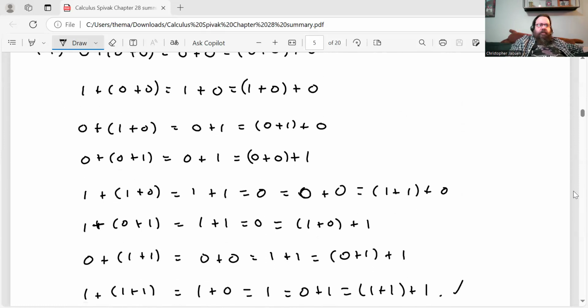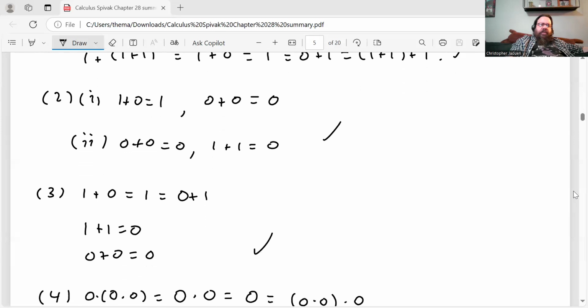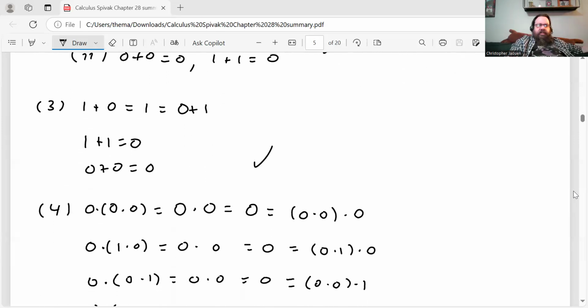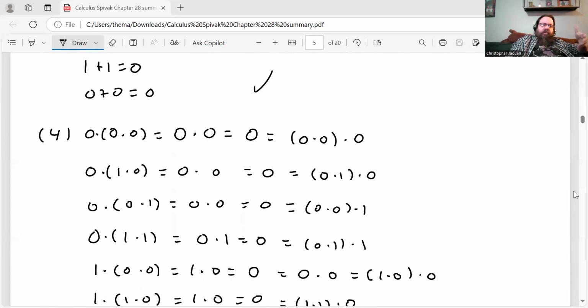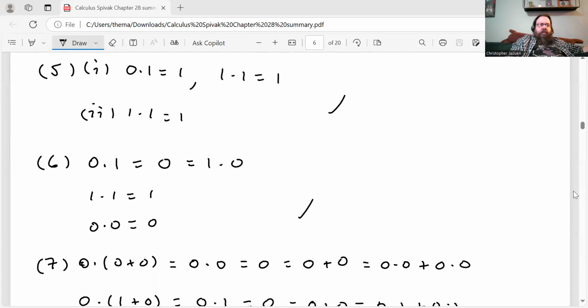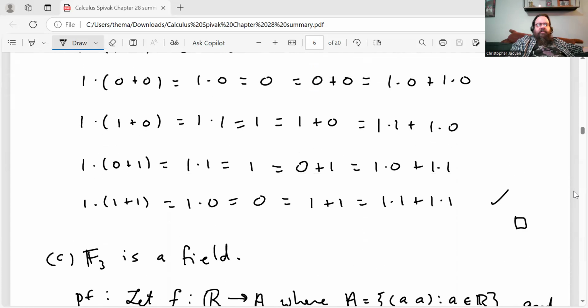So I checked property 1 for all of the possible cases that you can have. There's 8 of them. So that checks out. Checked all the cases for 2, and so I won't bore you with the details, but you can pause your screen if you want to see the proof here. So all of the properties are satisfied by F2, therefore it's a field.